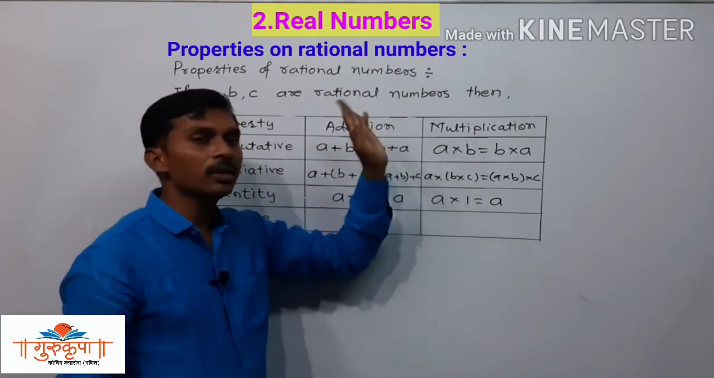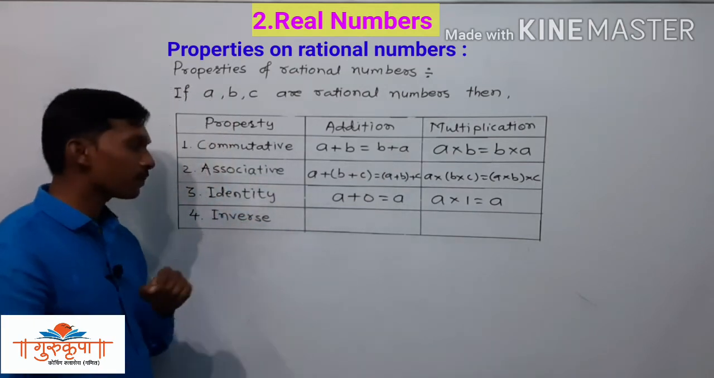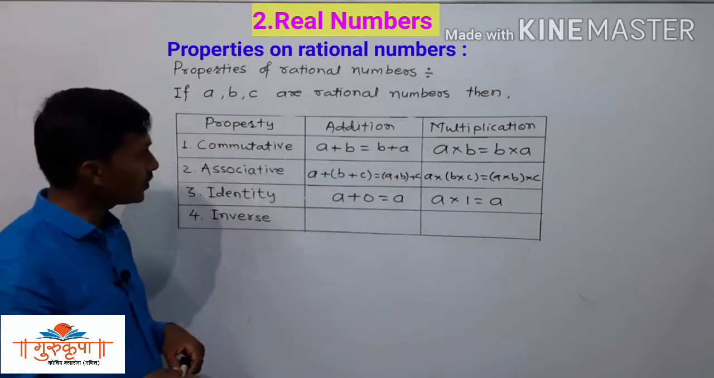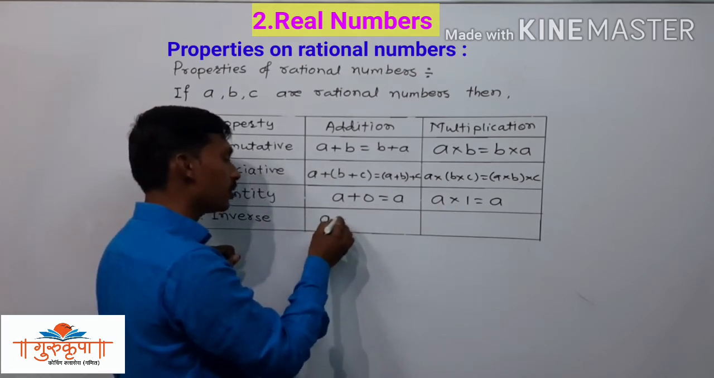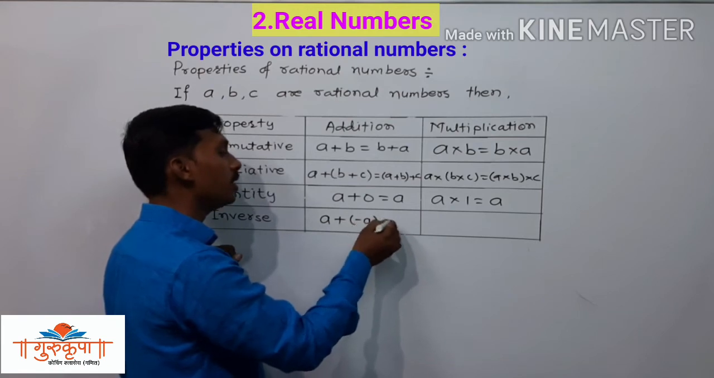And now we have the last property, that is the inverse property of addition, that is A plus minus A is equal to 0.